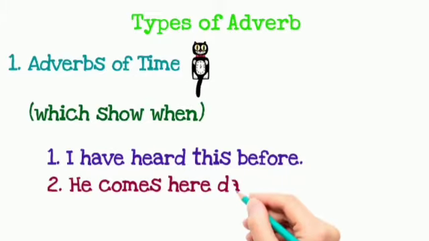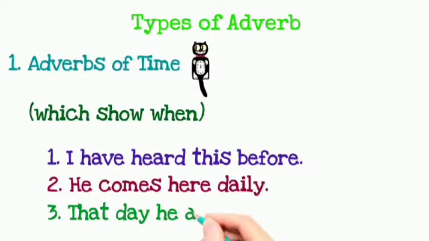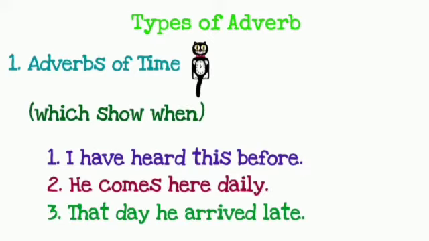Second example is, he comes here daily. So daily is an adverb of time. Third example is, that day he arrived late. Late is an adverb of time.